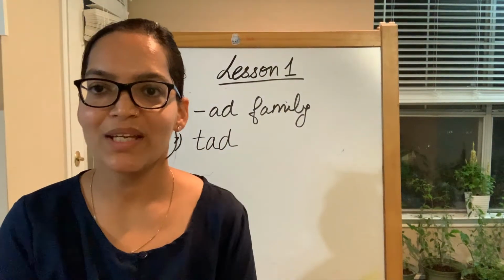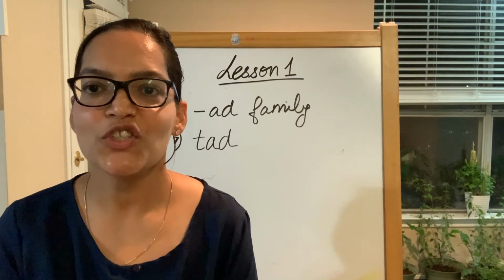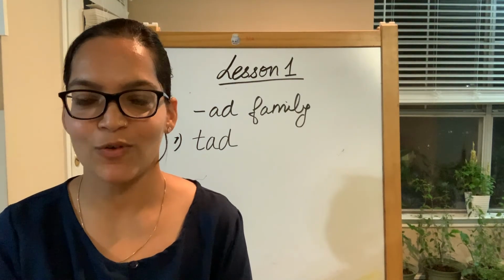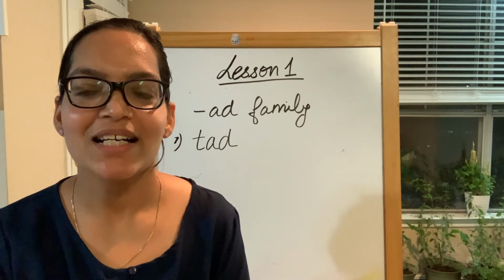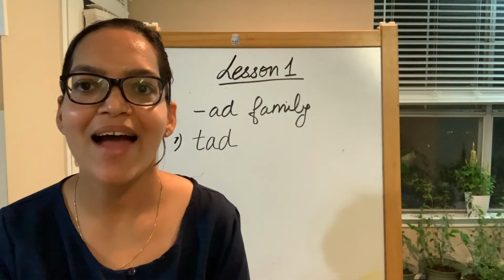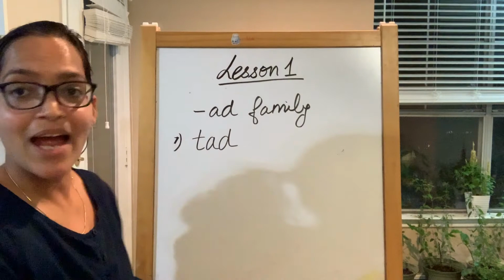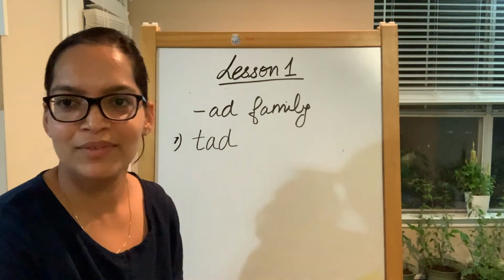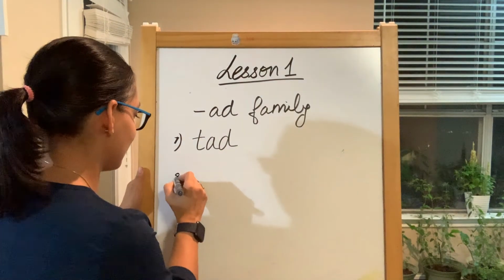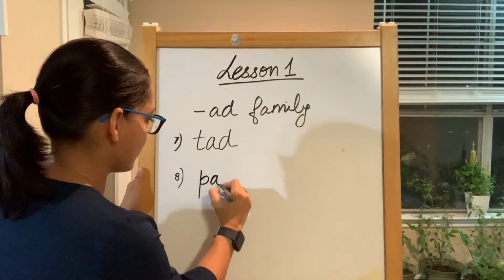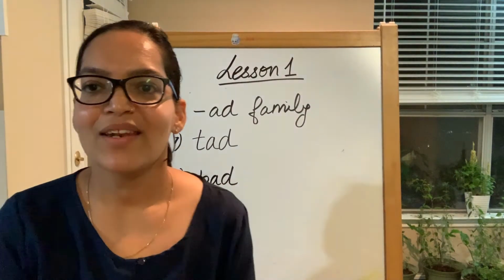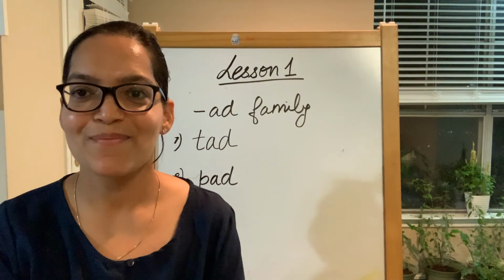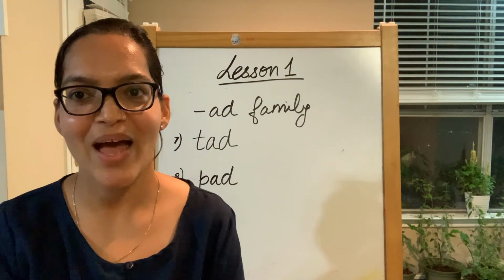Our next word is going to be tad. Which alphabet makes a sound of T? T. Correct. T, A, D. Tad. Tad means a little. Can you put a tad bit of salt in my food? Tad. And the last one is going to be pad. P, alphabet P. Correct. Pad. P, A, D, pad.